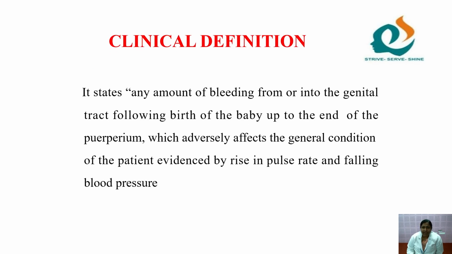Based on the clinical findings, once the blood loss has occurred, automatically there is a fall in blood pressure and a rise in pulse rate. Similarly, here it states that any amount of bleeding from or into the genital tract following birth of the baby up to the end of the puerperium, that is the period following the birth of the placenta till 6 weeks, which we call puerperium. During that period, if bleeding occurs that adversely affects the general condition of the mother, evidenced by a rise in pulse rate and a fall in blood pressure, it is PPH.